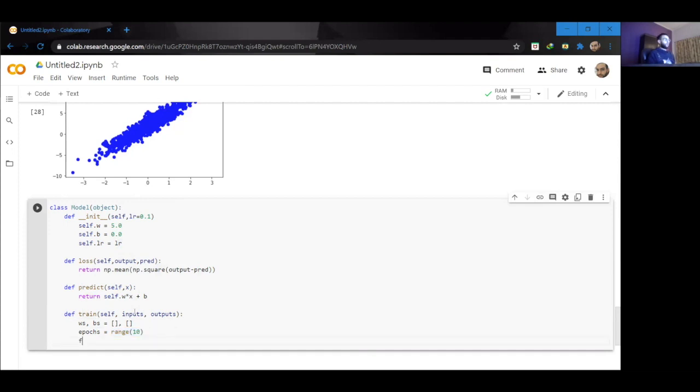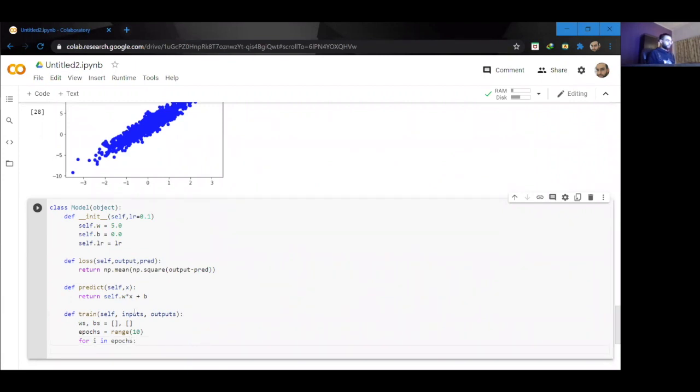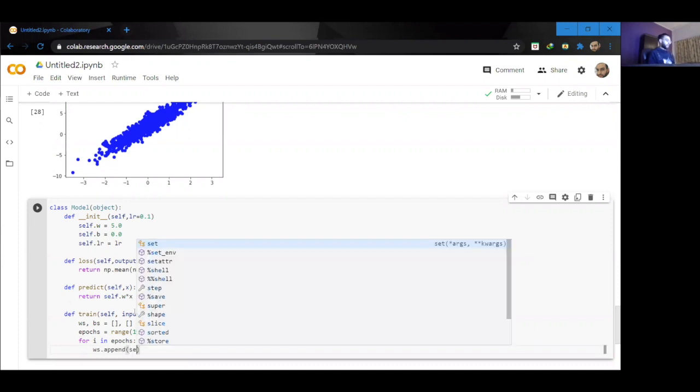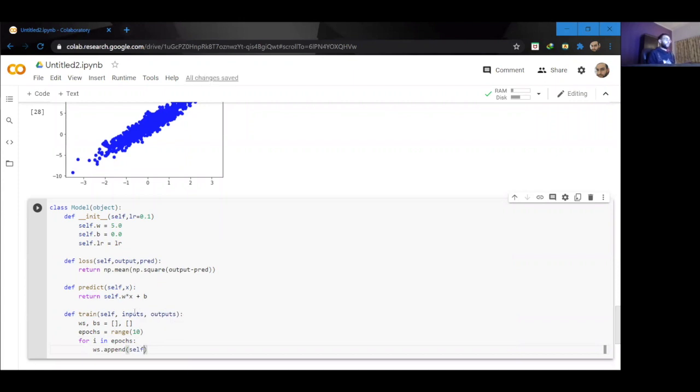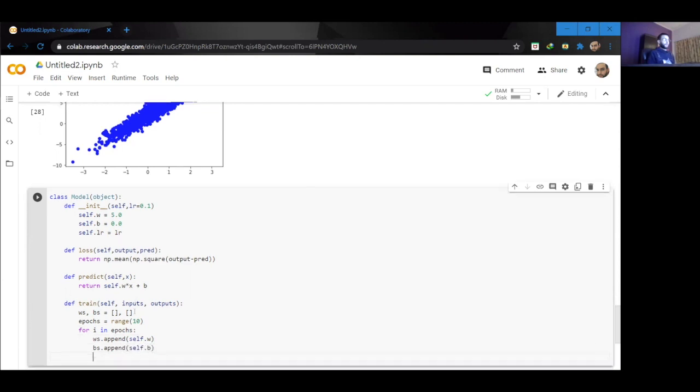So now I'm going to iterate through my epochs. So I'm going to say for i in epochs. And for each epoch, what I'm going to do is store the value of my weights and the bias. So I'm going to say ws.append, and I'm going to append the current value of the weight of my model. So I'm going to say self.w, and then bs.append and self.bias.